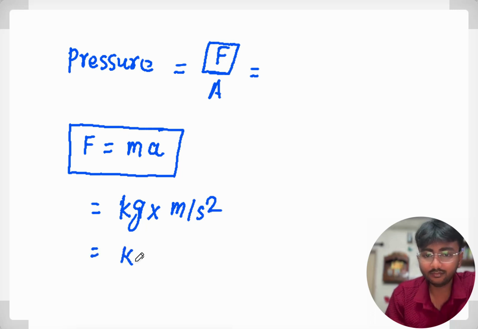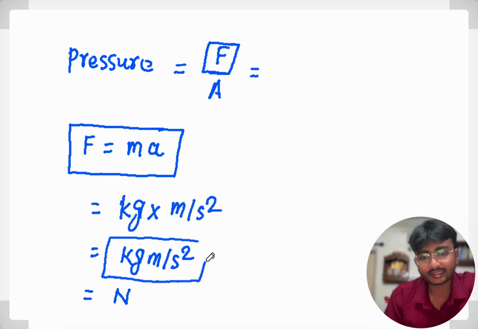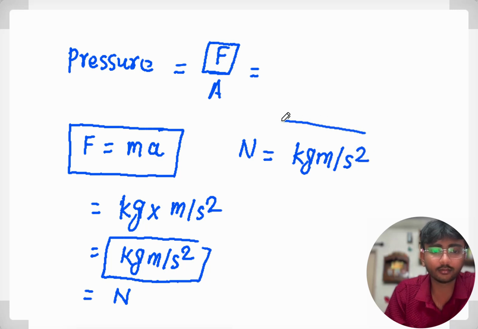So it becomes kg meter per second square. Now this is what we call Newton. In honor of Newton, we have accepted that the SI unit of force is Newton. So if someone asks you what is Newton, Newton is nothing but kg meter per second square, right?